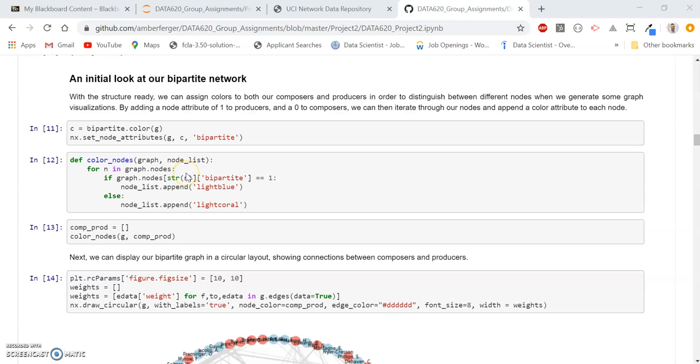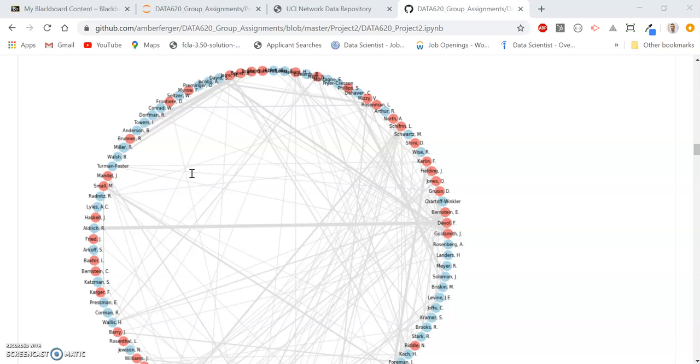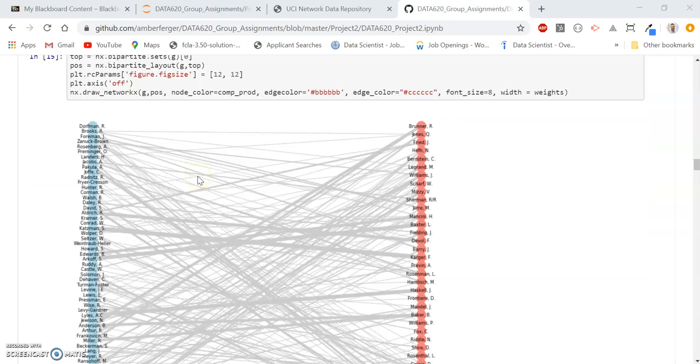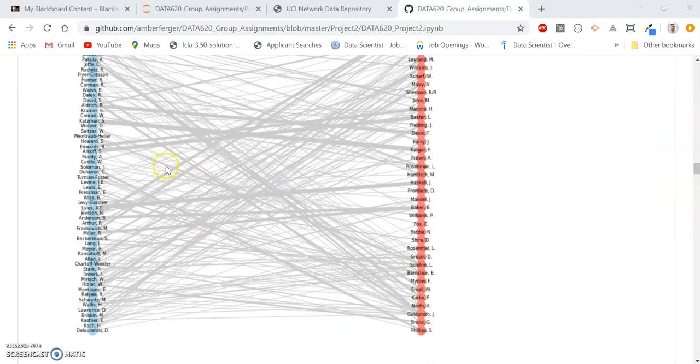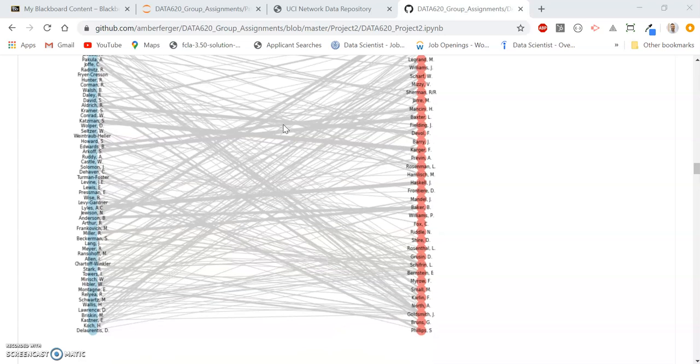With some basic characteristics determined of our large network, we decided to do a quick visualization, first in a circular format here. We colored the nodes blue for producers and red for composers. And then we also did this in a bipartite layout here. Again, coloration is the same for our nodes, but we can see very distinctly that there's a varying degree of collaborations between composers and producers, and that's apparent by the thickness of the edges. We can also see that there are a few very thick lines, meaning a lot of collaborations between a duo, but then there are a lot of skinny lines here, suggesting there are a lot of one-off collaborations between a producer and a composer.